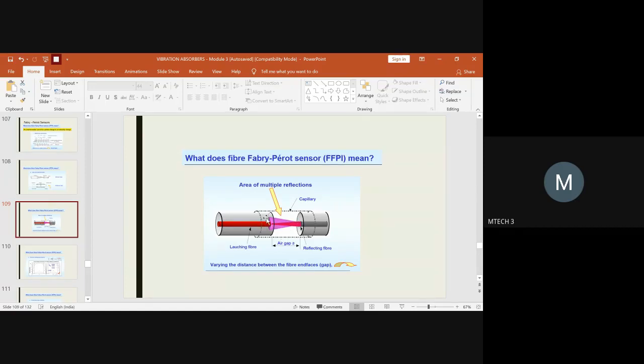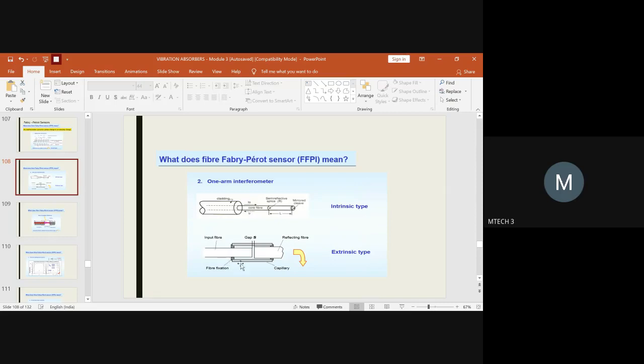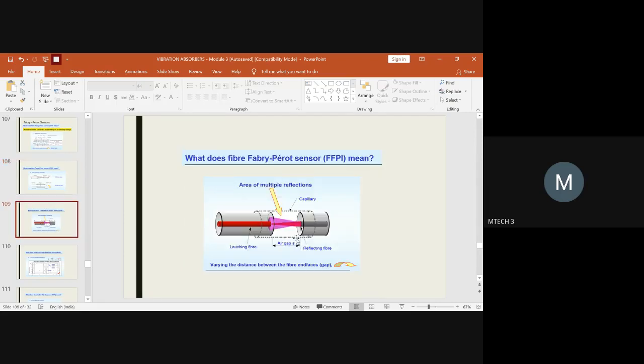So these incident light rays and the reflected light rays will be made to pass through the capillary arrangement. So you have a capillary here which has been connected with the help of fiber fixation, right?